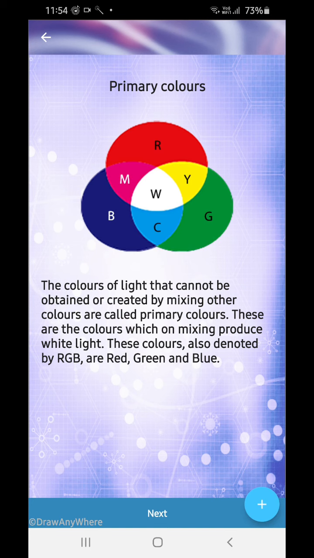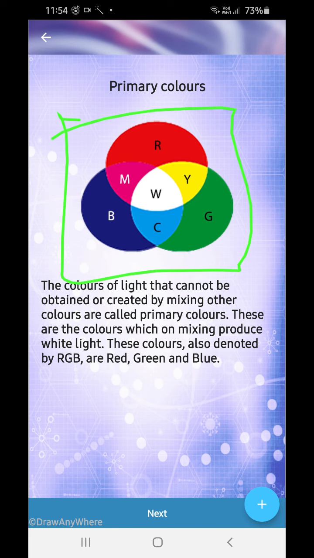Now what are the primary colors? See this triangle, it's very important for you. The colors of light that cannot be obtained or created by mixing other colors are called primary colors. These are the colors which on mixing produce white light. These colors are also denoted as RGB, or red, green and blue.